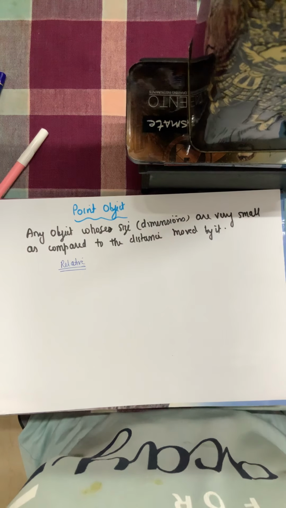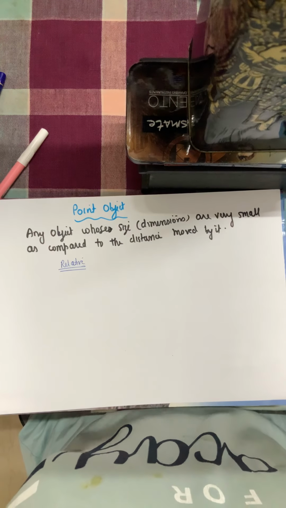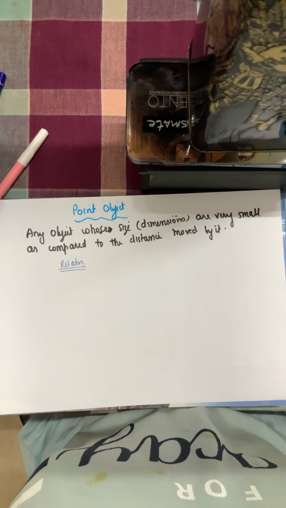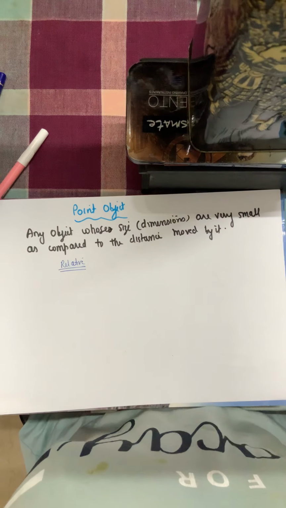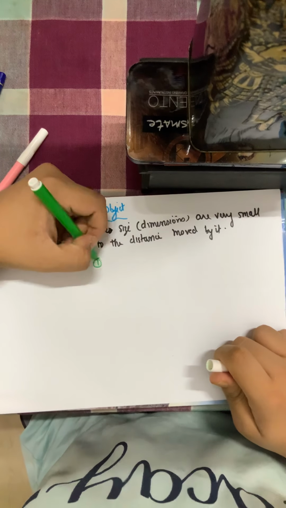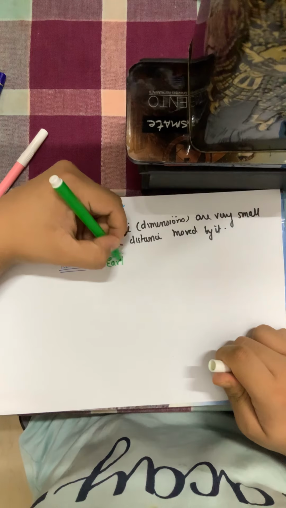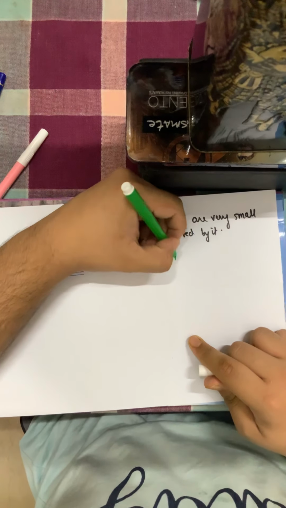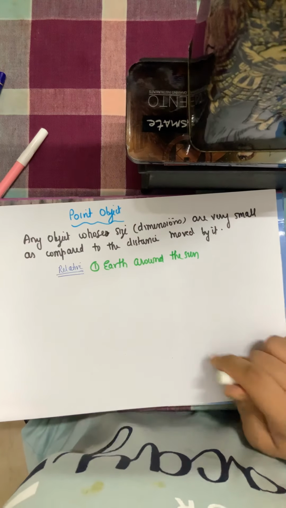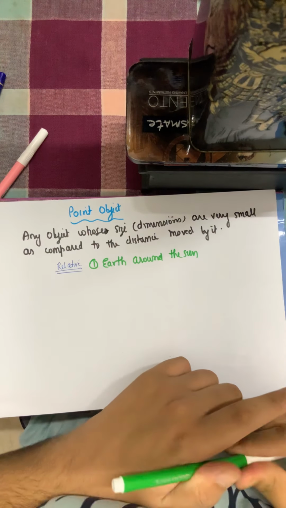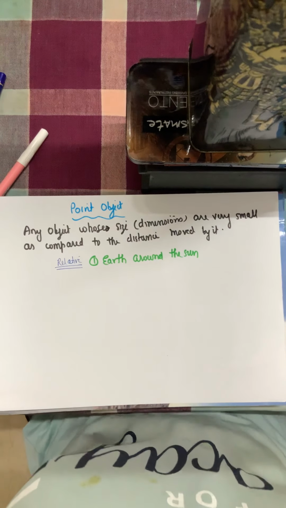A train, even earth, the large object earth can be a point object. It is relative. When we relate it to something, its distance, and as compared to that distance, its size is very less. So I take an example: earth around the sun. Now we all know the earth revolves around the sun, and that's why we have the cycle of seasons and years. Now earth revolving around the sun can be considered a point object.